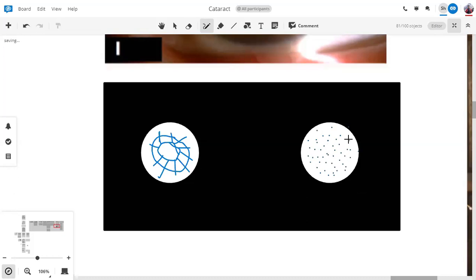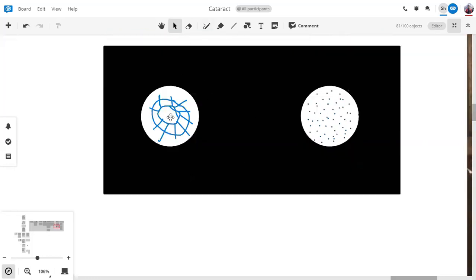Which may or may not cause significant visual impairment. So what is the name of this cataract? Blue dot. Blue dot cataract, right? This is a blue dot cataract. So two important cataracts which you have to remember.